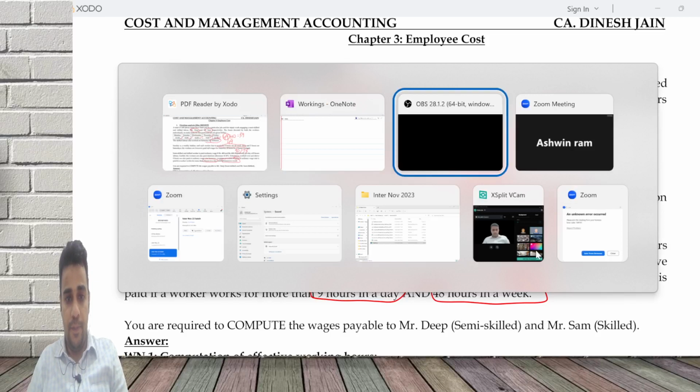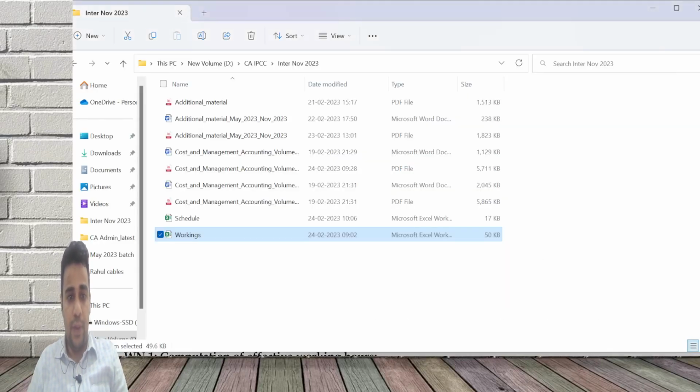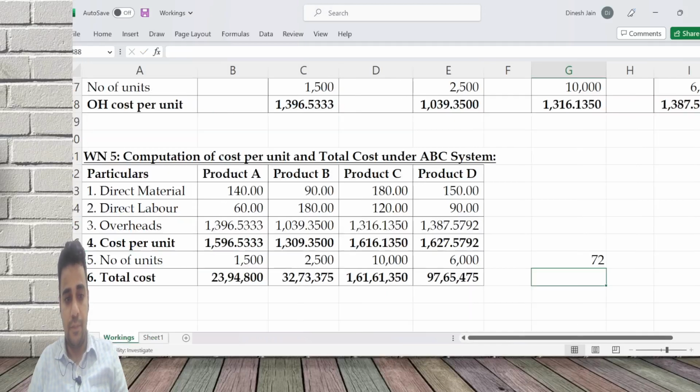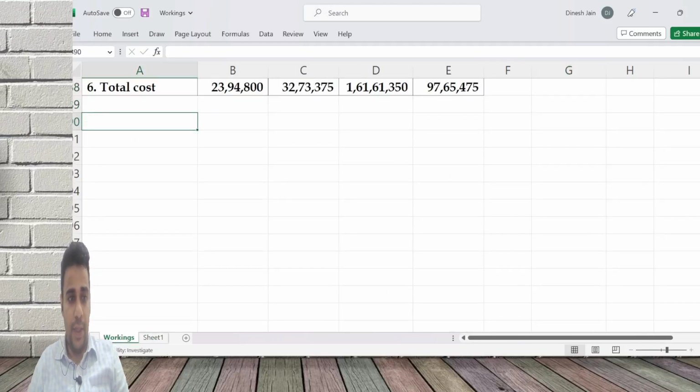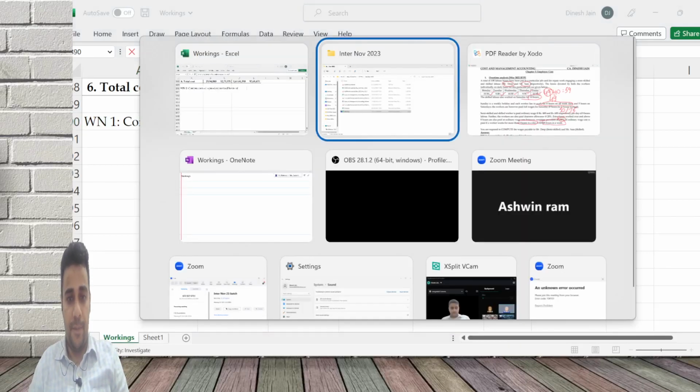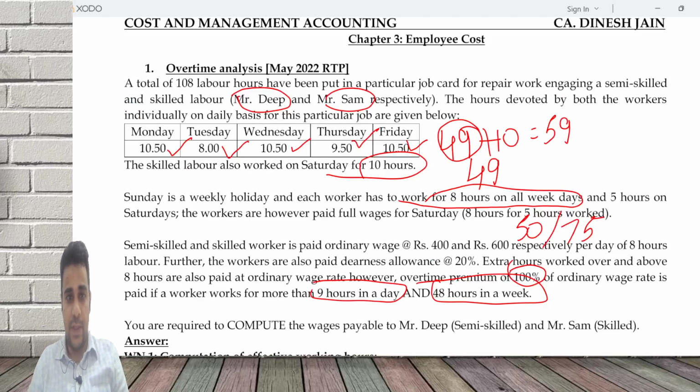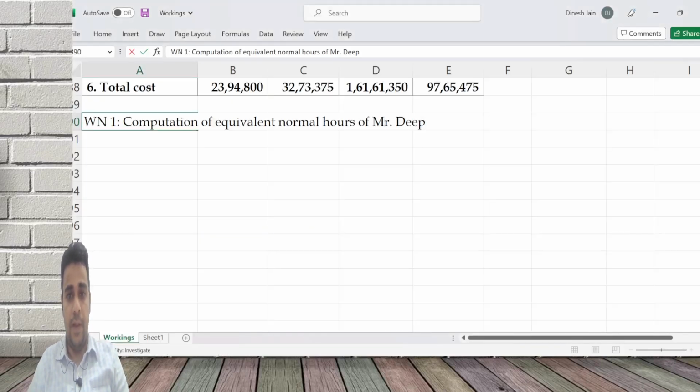Working note 1: computation of working hours, equivalent normal hours. First let's do Mr. Deep.